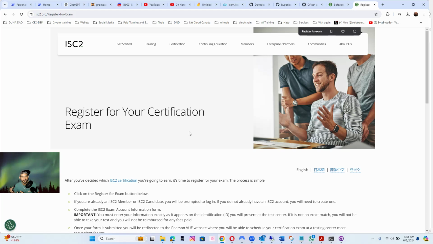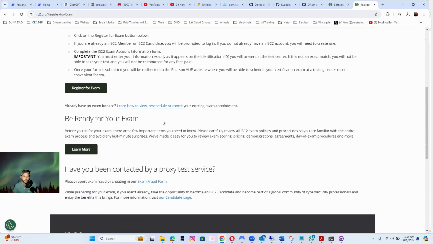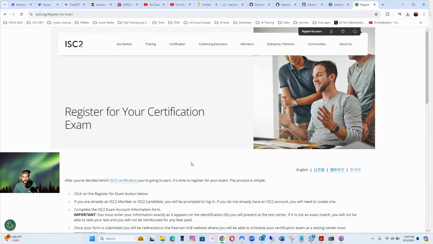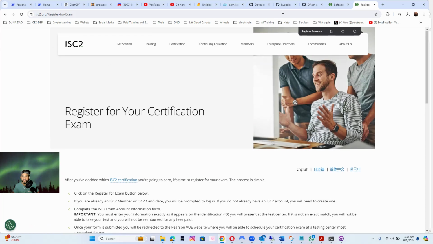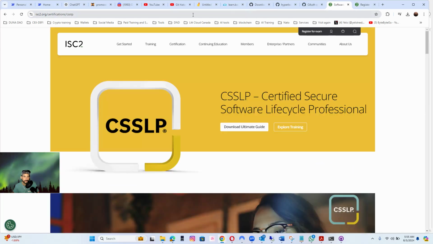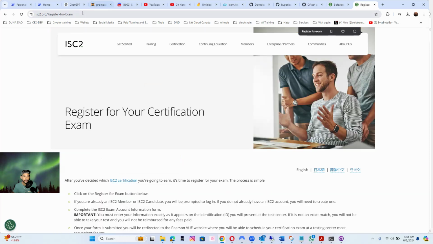It's like the nexus. We're binding things together. So this certification is about the software development life cycle. Anyways, with Pearson, you basically book your exam. Okay, so we are. Oh, what is it? I thought it was there. Pearson. Oh, it took me to the main site.